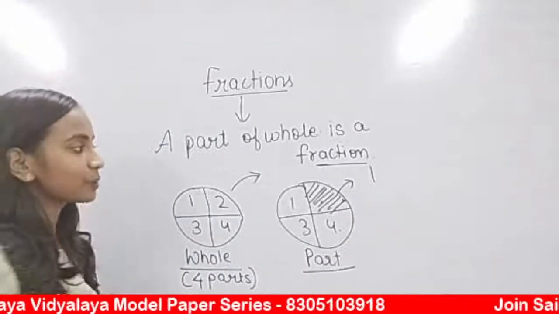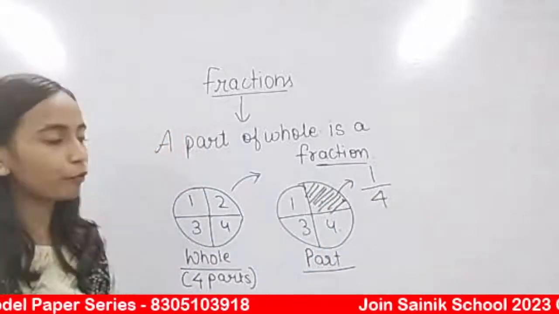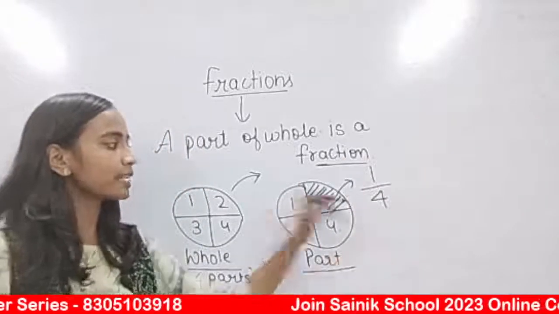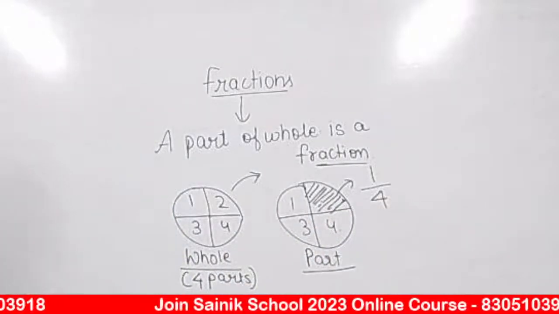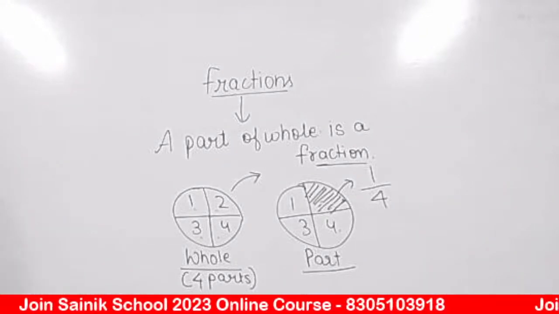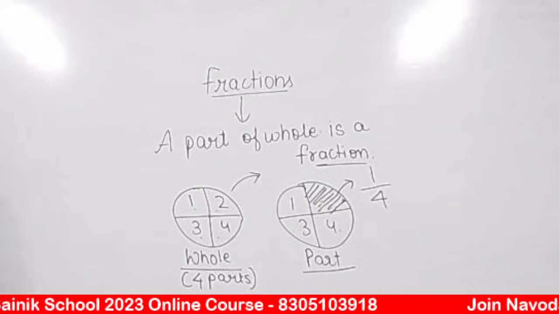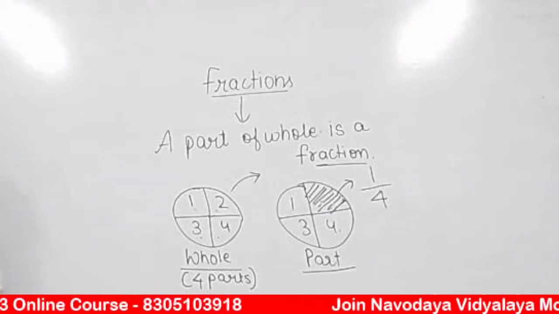Now how will I express it? I will express it as 1 by 4. Why 1 by 4? Because आपने whole में से one part लिया. You have taken one part out of whole. Whole में कितने parts थे? 1, 2, 3 and 4. How many parts were there in whole? Quickly answer everyone. Good evening Vaishnavi. Yes, Viren, you can write it.